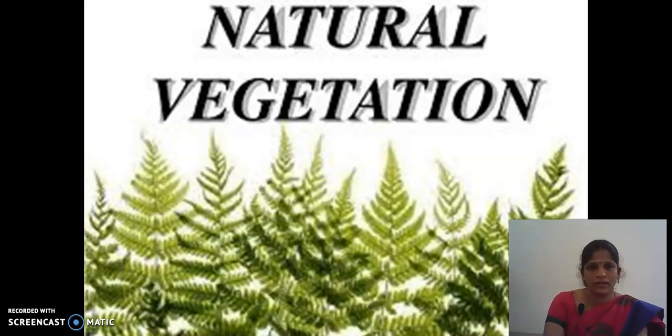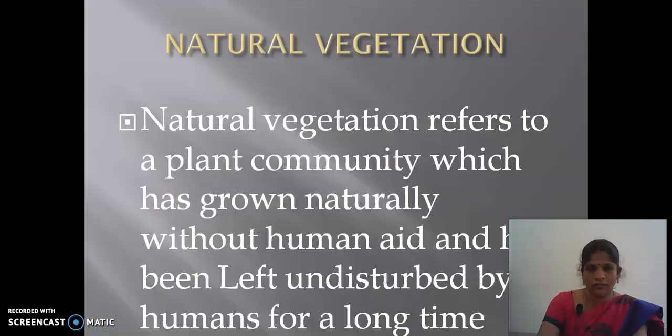In geography we say natural vegetation. Natural vegetation refers to a plant community which has grown naturally without human aid and has been left undisturbed by humans for a long time. Yes, children, without our help, growing in a broad way and undisturbed by humans, that is called natural vegetation.